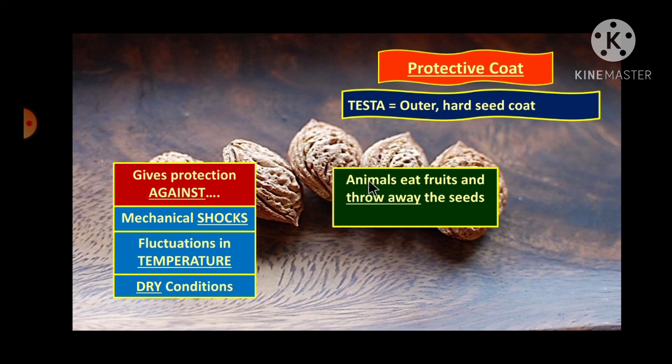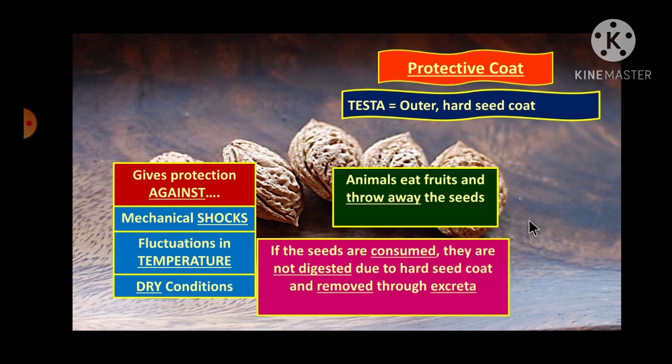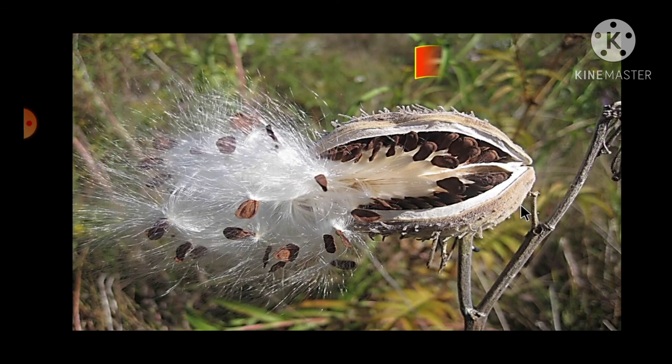Animals start eating fruit in one place and throw the seeds in another place, and as a result, dispersal of the seeds takes place from one place to another. If the seeds are consumed, they are not digested due to the hard seed coat and are removed through the excreta. So that also helps in seed dispersal.